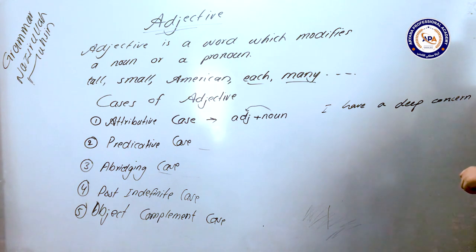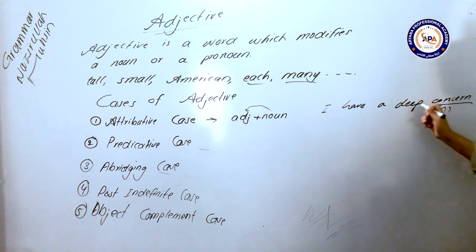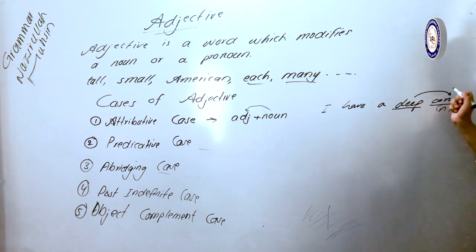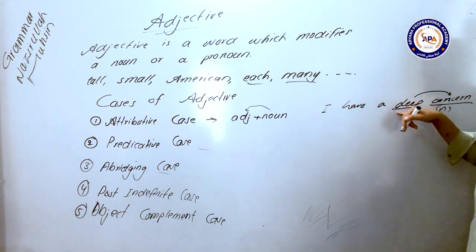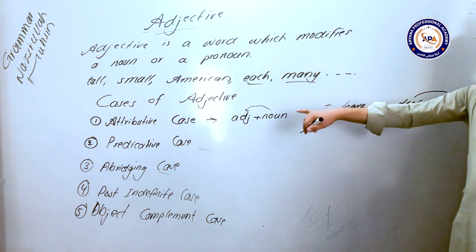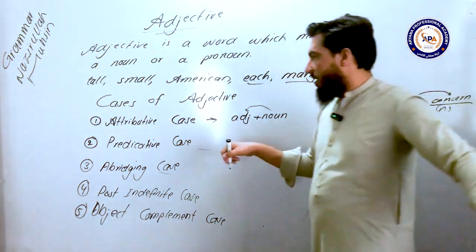I have a deep concern about something. So concern is a noun in this sentence, and the word deep is an adjective which has been used before the noun. So this case of an adjective is called the attributive case. So when an adjective is used before a noun, this is called the attributive case.